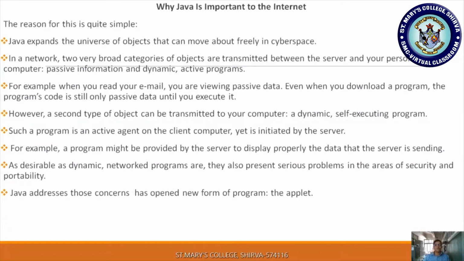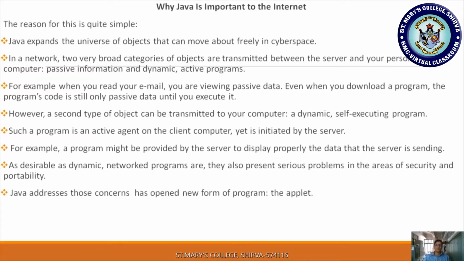As desirable as dynamic networked programs are, they also present serious problems in the areas of security and portability. Even though Java is very much essential on the internet, whenever you are transmitting your data, programs, or valuable information through the internet, there are serious problems related to security and portability.